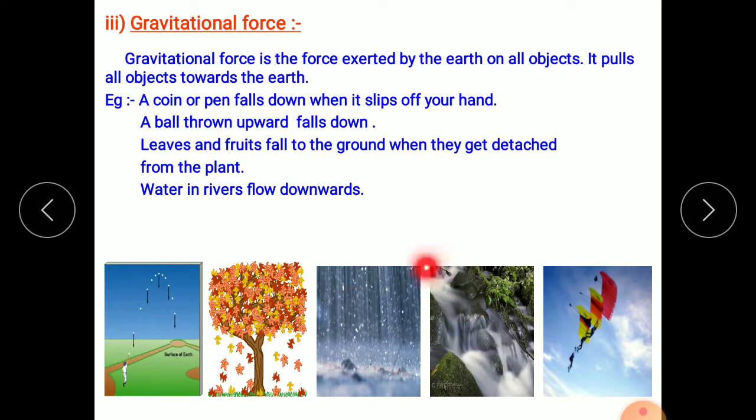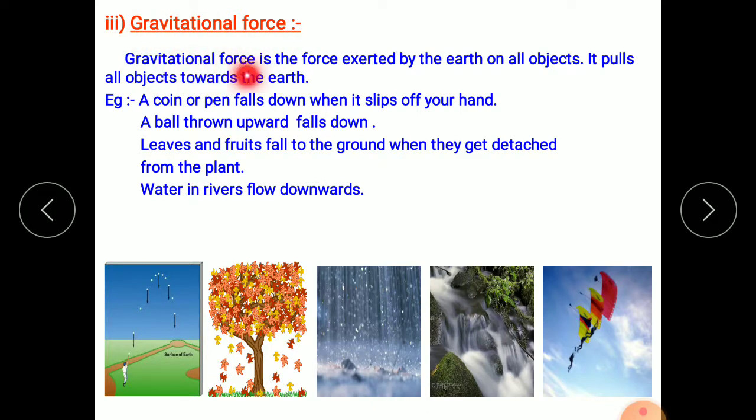Okay, water also flows from top to bottom. So all these examples, the parachute, everything which is in the air, ultimately comes to the earth's surface. That means there is some kind of force exerted by the earth, which is pulling everything towards the earth, and this force is gravitational force.